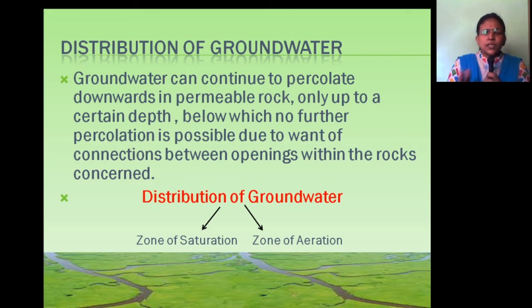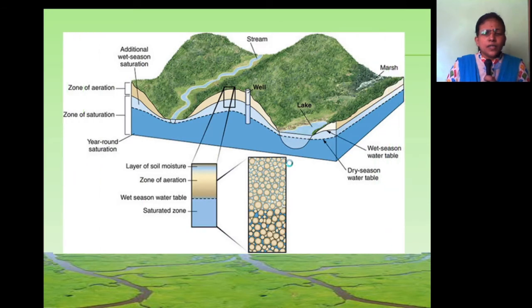Now we will see the types, that is, the distribution of groundwater. The distribution of groundwater is divided into different zones: the zone of aeration and the zone of saturation. See in this figure, this is the stream, this is the lake.